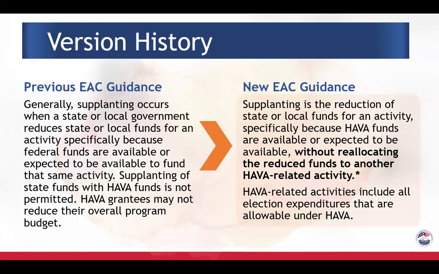A little look at the history. Up until this point, EAC Office of Grants Management has advised grantees on supplanting that their overall program budget may not be reduced. If it's reduced, that may be considered supplanting. If it's not reduced, then it wouldn't. You can see on the right there that we've specified it a little bit: supplanting is a reduction of state or local funds because HAVA is available without reallocating the reduced amount to another HAVA-related activity. We do have some exceptions as well as examples that go along with this guidance, and we're going to look at that in the future slides.